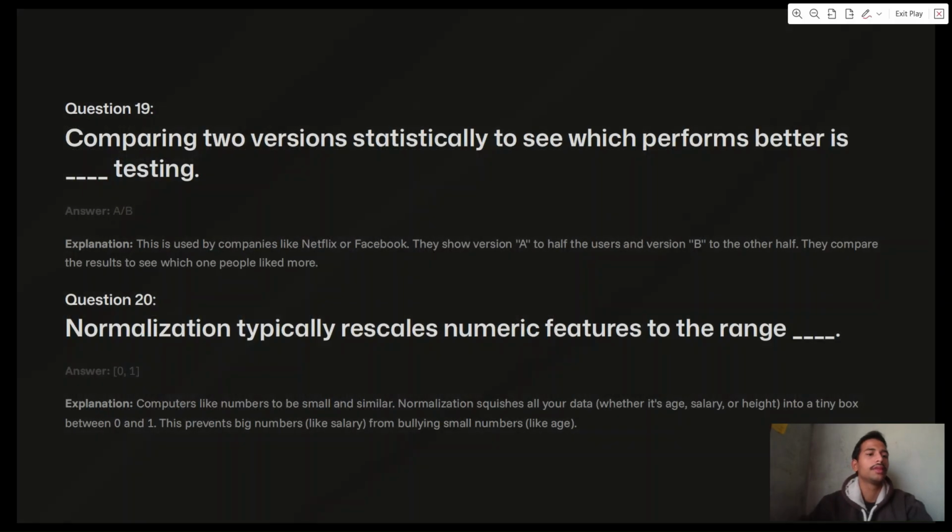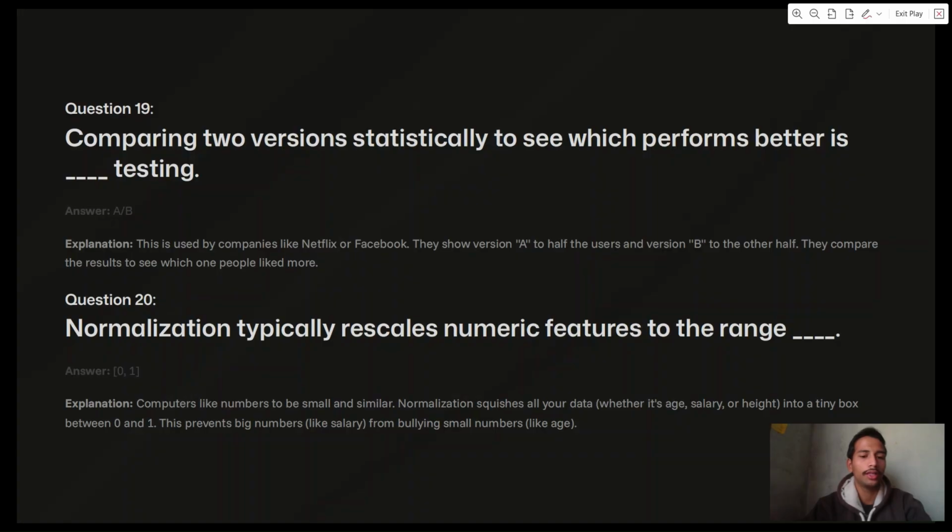Next question. Comparing two versions statistically to see which performs better is dash testing. Answer is A/B testing. This is used by companies like Netflix or Facebook. They show version A to half the users and version B to the other half. They compare the results to see which one people like more.